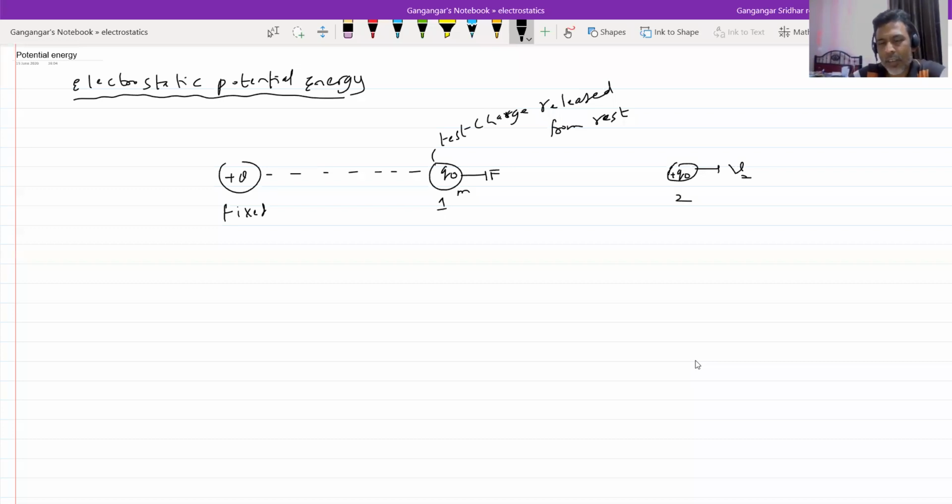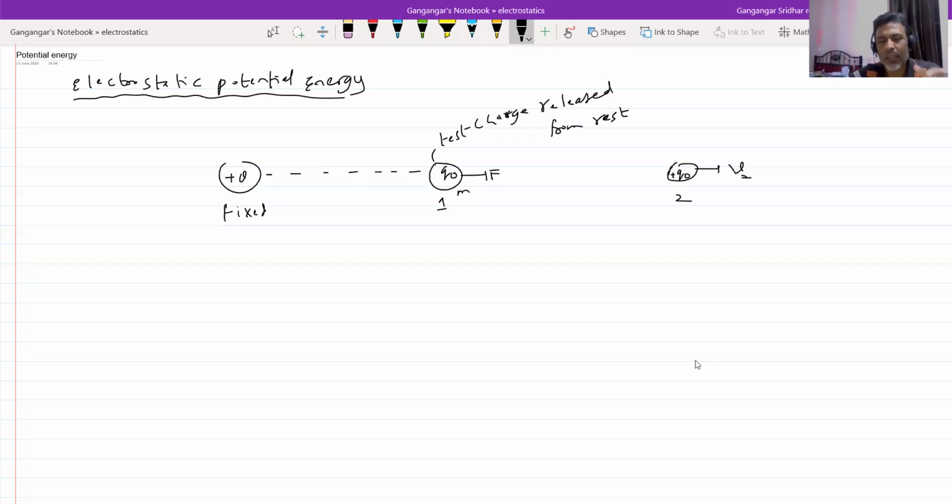So it will accelerate, and because of acceleration, it acquires speed. Now, from where has this kinetic energy of the charged particle come? Who will supply that energy? A force F is acting because of the electrostatic force, so it accelerates, its speed increases, and kinetic energy increases. I am asking about the energy. Where is the source for this energy? Yes, the electrostatic potential energy decreases, and that gets converted into an increase in the kinetic energy of the charged particle.